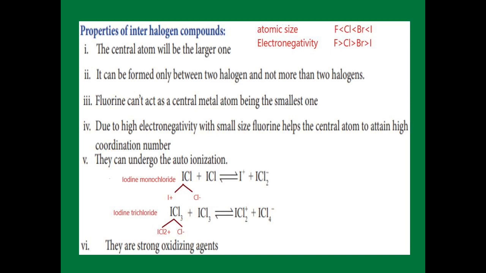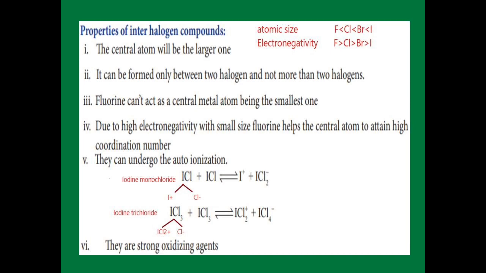Then the fourth point, the electronegativity difference, I also gave. Here, which one has more electronegativity? Fluorine has the most electronegativity, and the size of fluorine is very small, so it helps the central atom to attain high coordination number. And the fifth point, it undergoes autoionization.